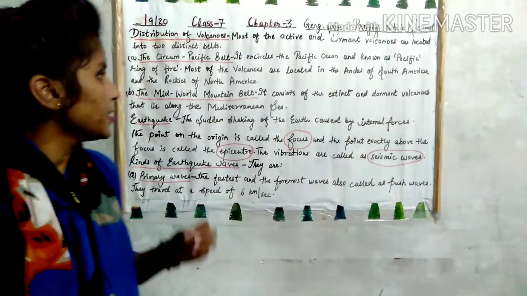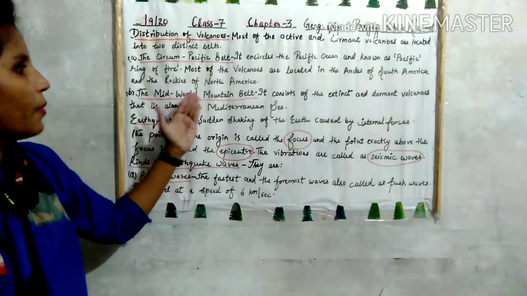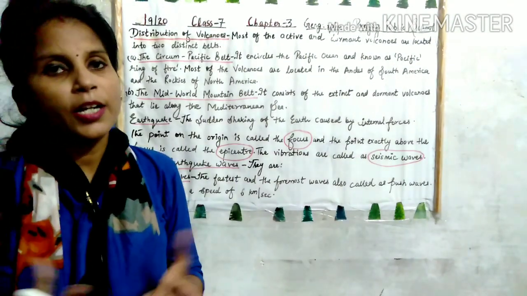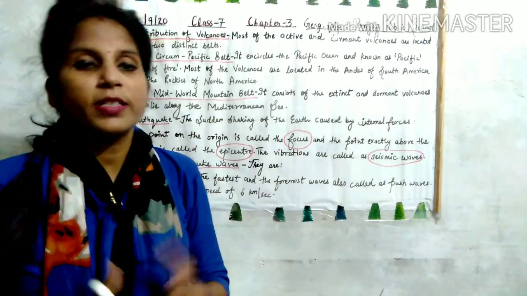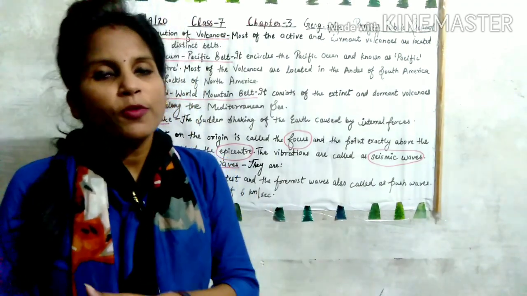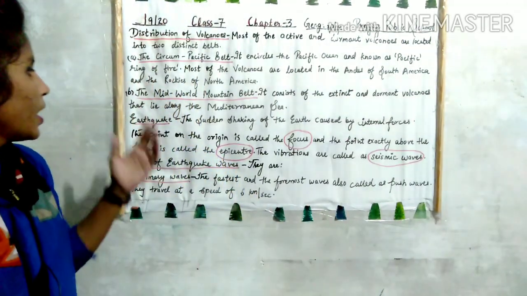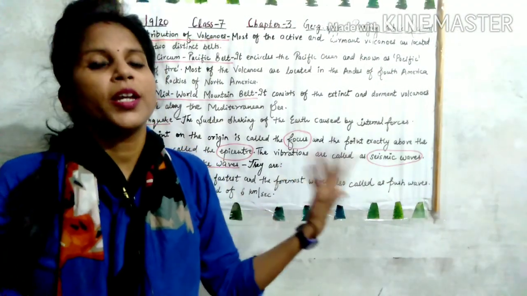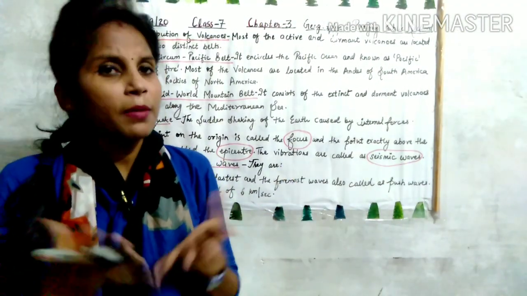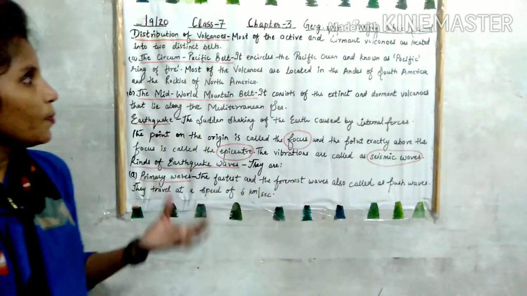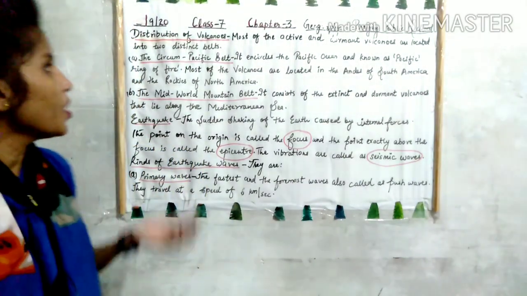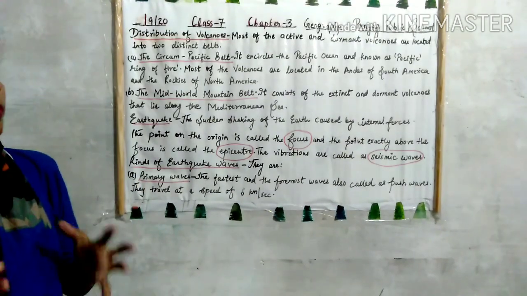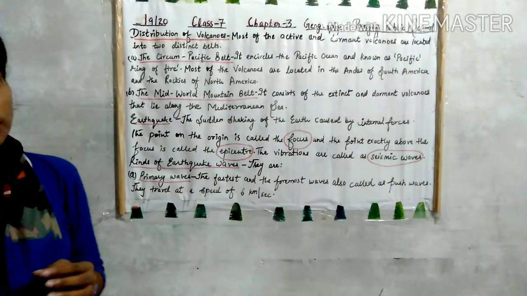Okay, and the second belt is the Mid-World Mountain Belt. It consists of the extinct and dormant volcanoes, and it lies along the Mediterranean Sea. So there are two belts in which volcanoes are found. The first one is the circum-Pacific belt and the second one is the Mid-World Mountain Belt.